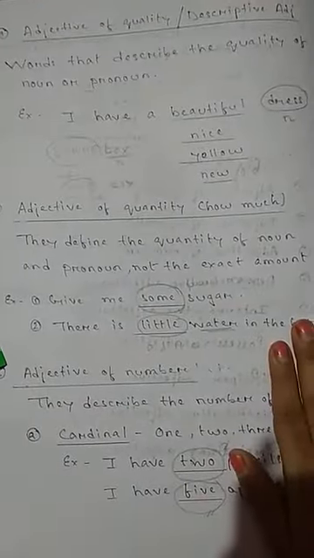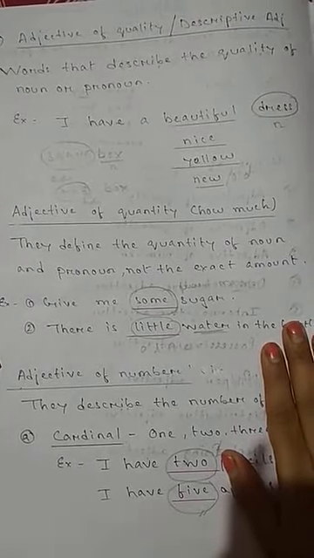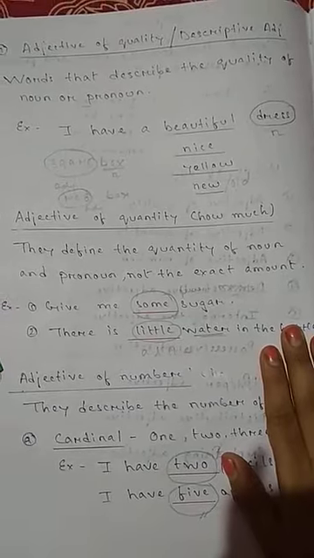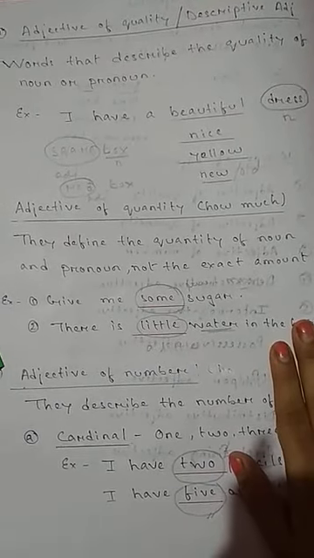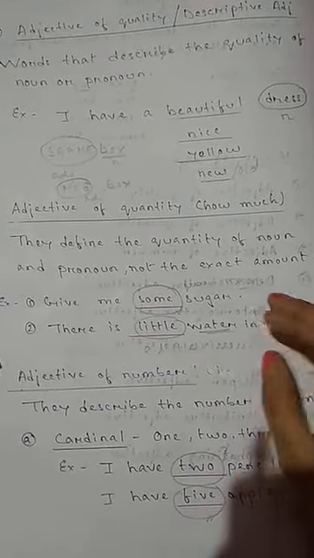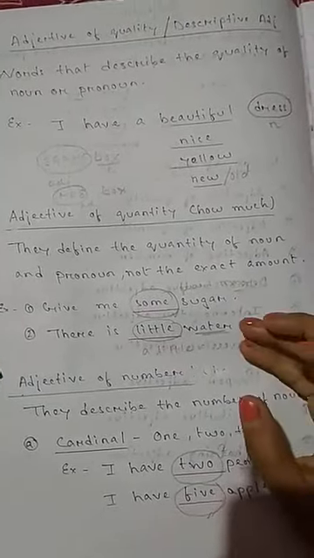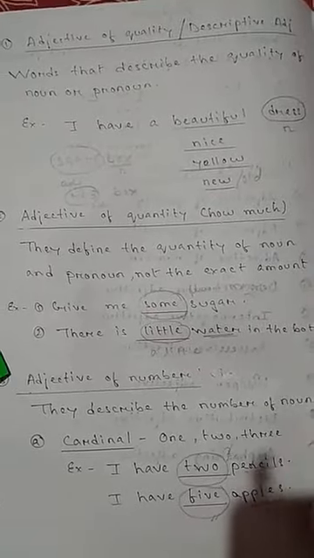Next I have adjective of quantity. Now when we talk about quantity, we will not say 2 kgs or 3 kgs or 4 kgs like this. Quantity means I'll use the words some, little, few, a few, the few, like this.